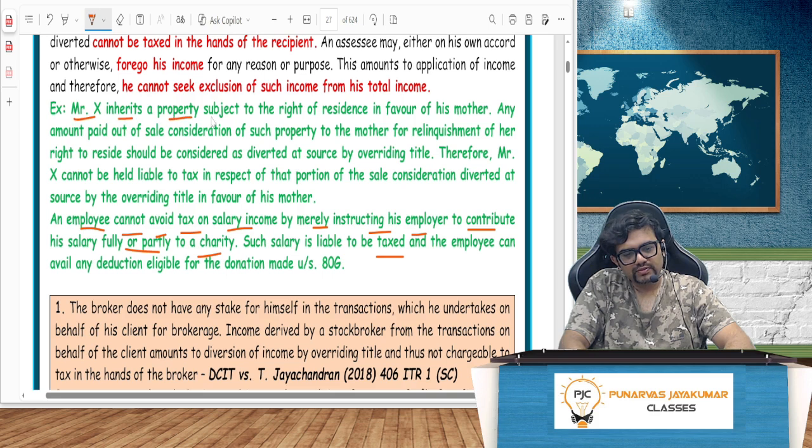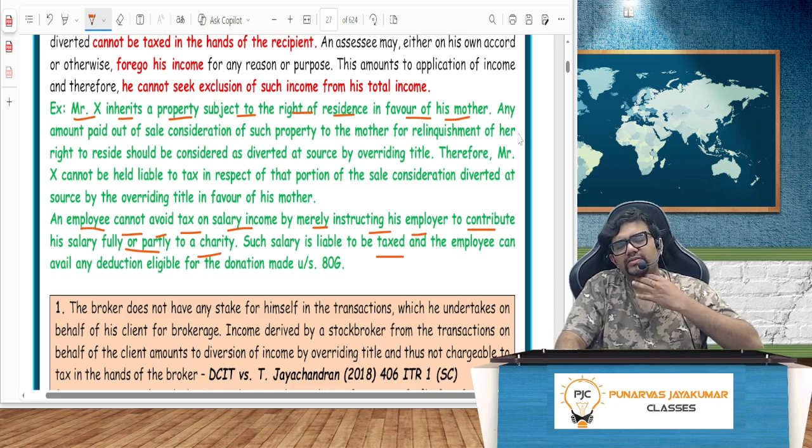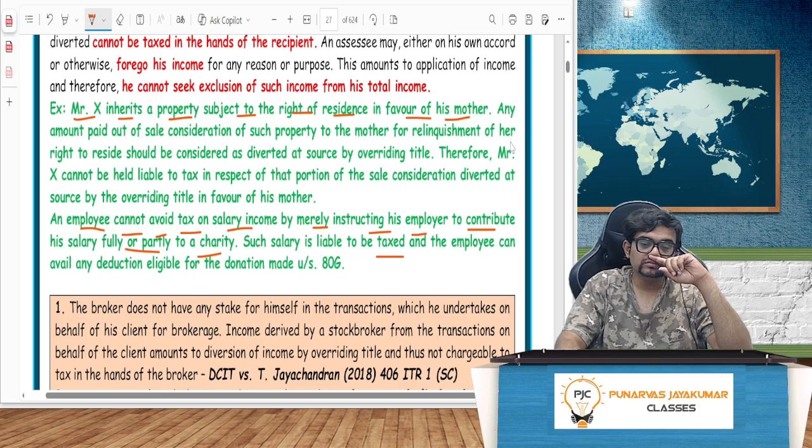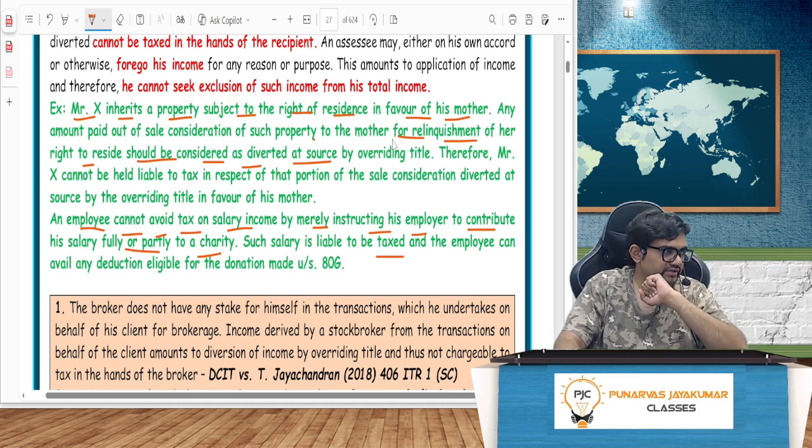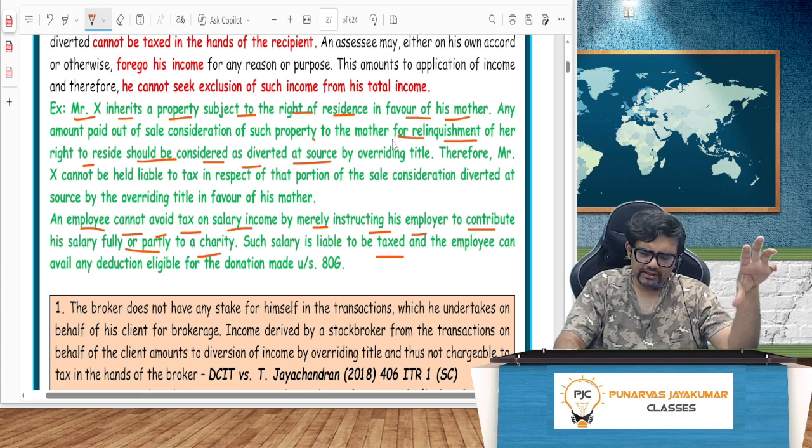This is the example. Say X inherits a property subject to the right of residence in favor of his mother. Any amount paid out of sale consideration of such property to the mother for relinquishment of her right to reside should be considered as diverted at source. So there in the will they would have written, let's say my dad had the property, it has gone to my mom.